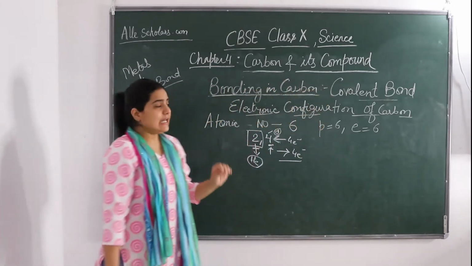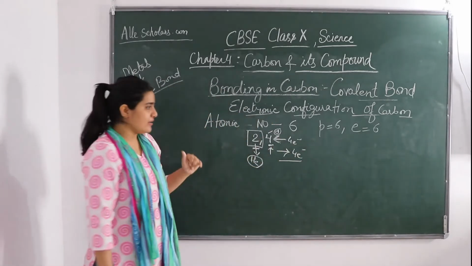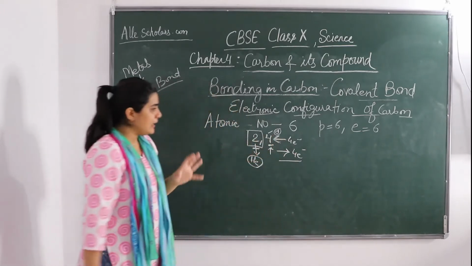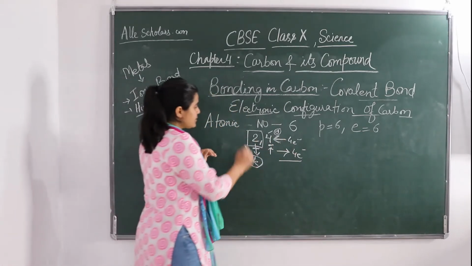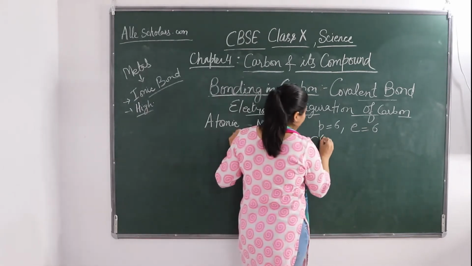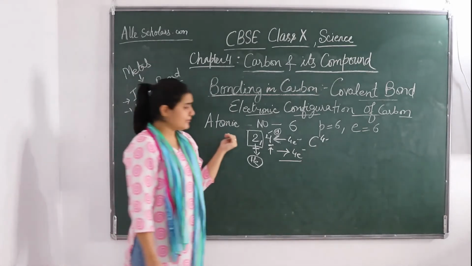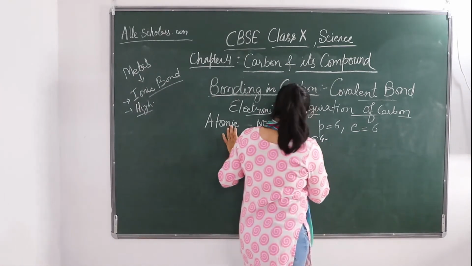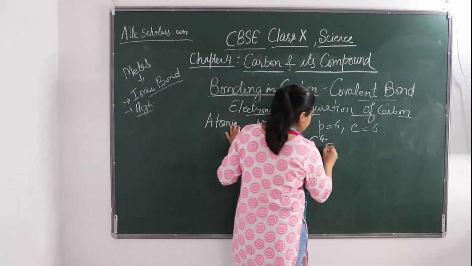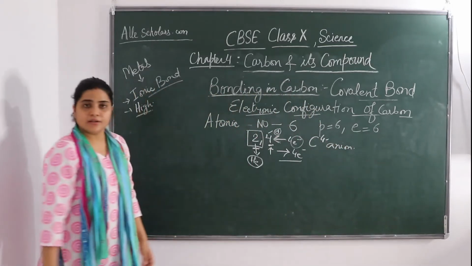So let's see what is going to happen if it loses its electrons, and what is going to happen if it gains electrons. If it is going to gain 4 electrons, it is going to form C4 negative. Okay, since it is gaining electrons, 4 negative charges are getting added, a C4 negative ion.